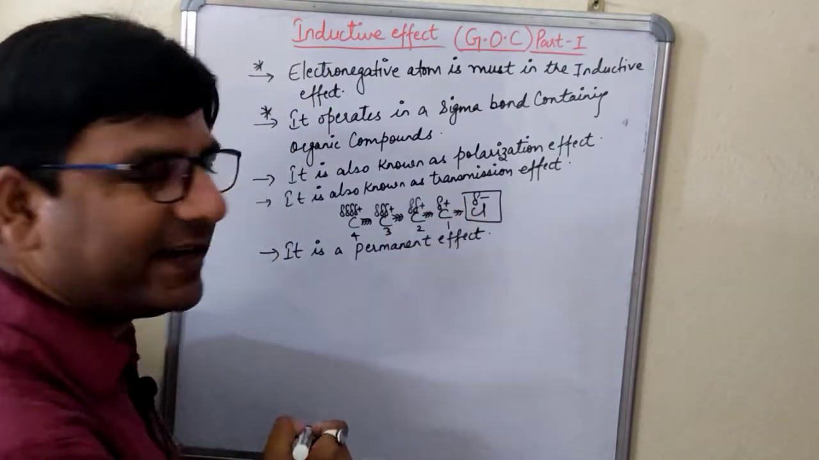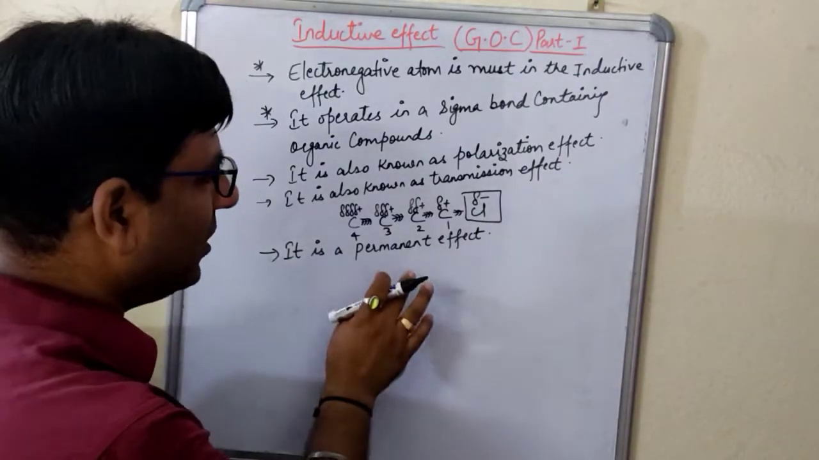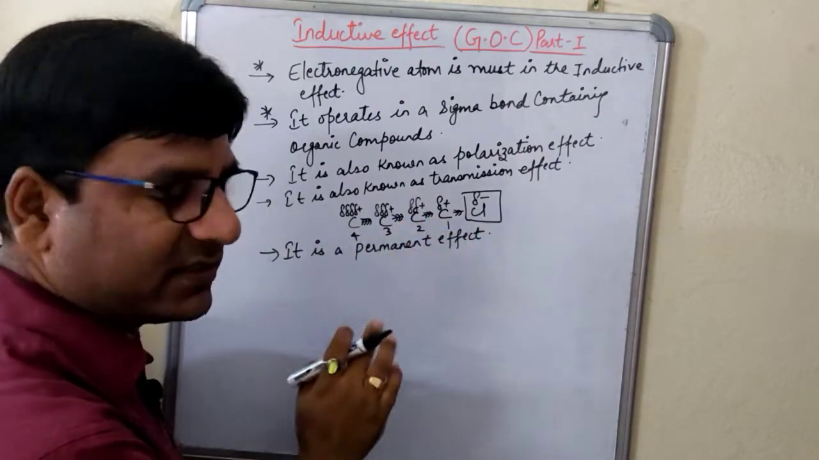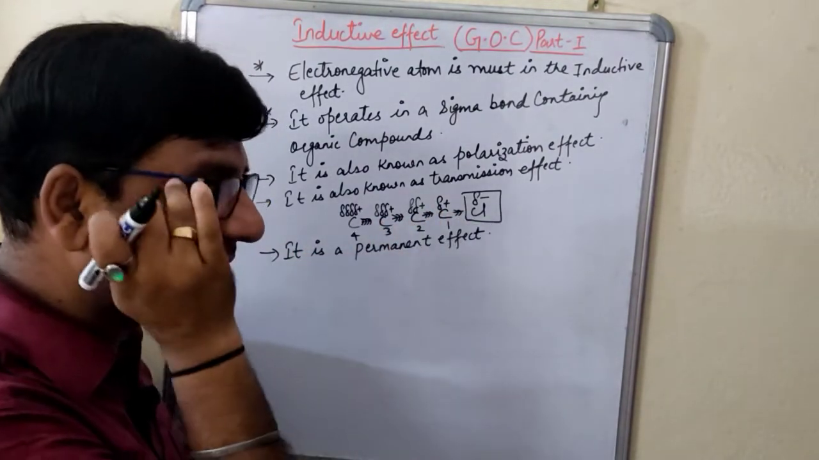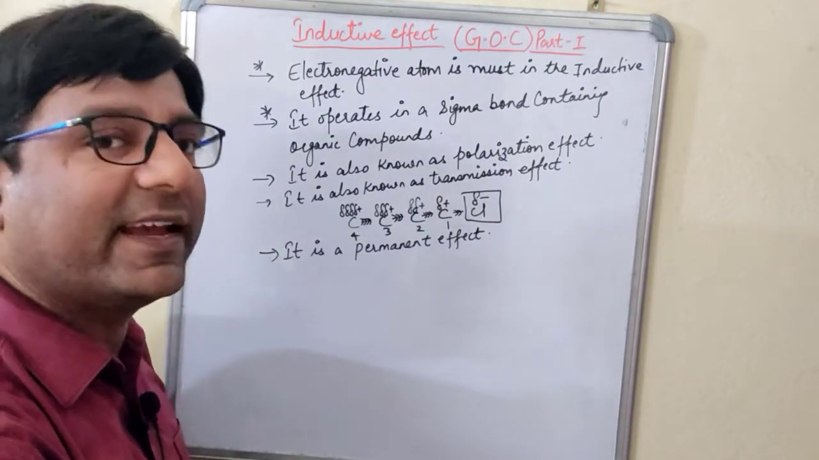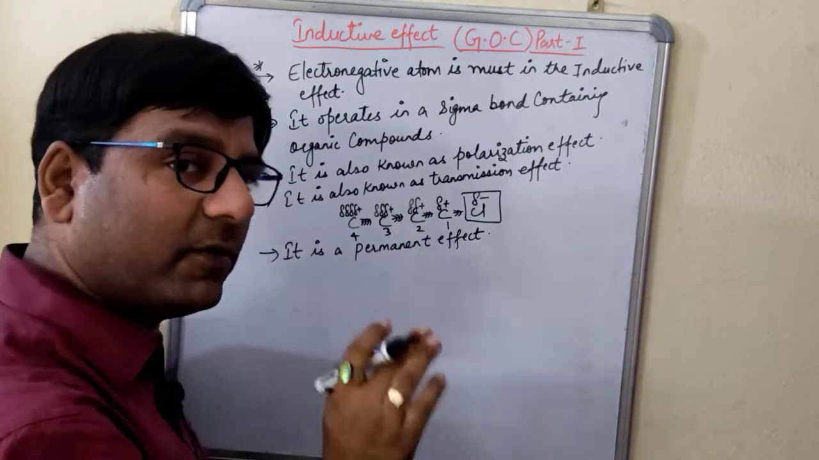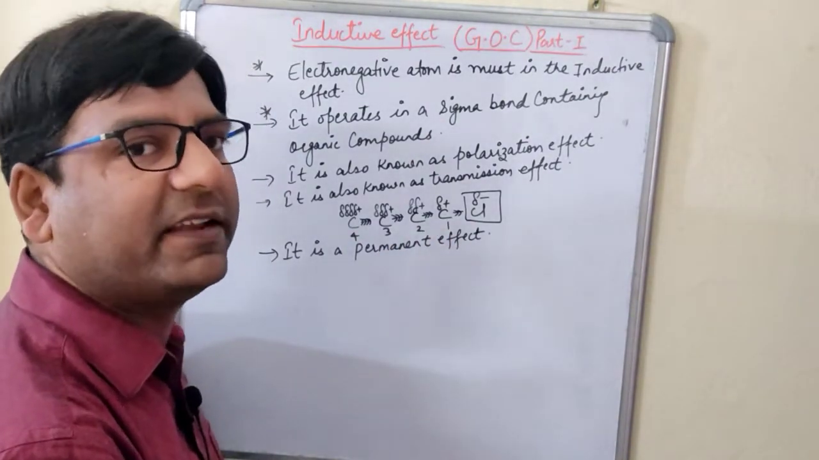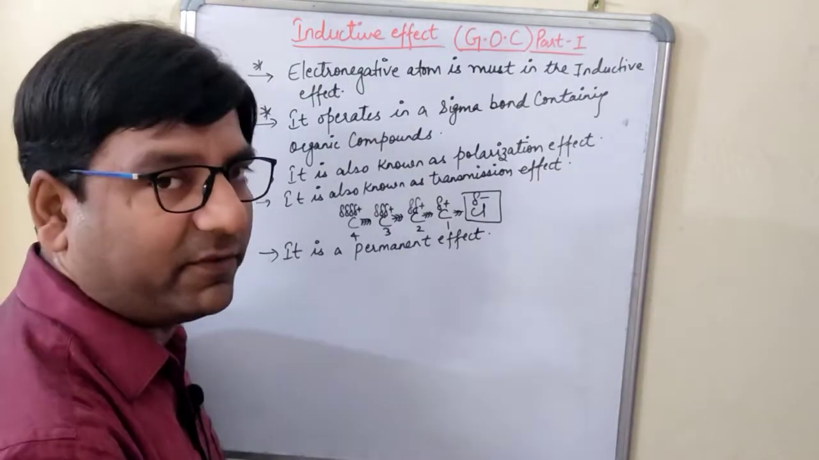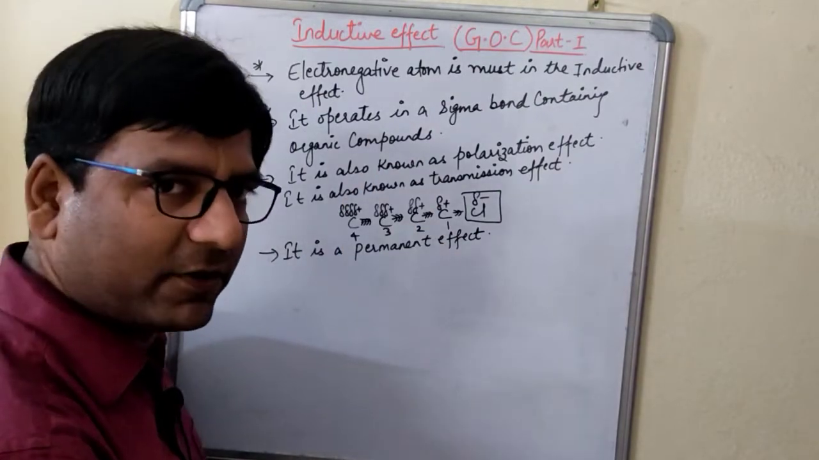Now, why are we calling it a permanent effect, students? Because the charge that is being induced in all the carbon atoms and the chlorine is of permanent nature. It is not that the coming and going of a reagent will change the charge. The charge has been developed, that is of permanent nature. It is not affected by any reagent. So that is why it is said to be what? Permanent effect.